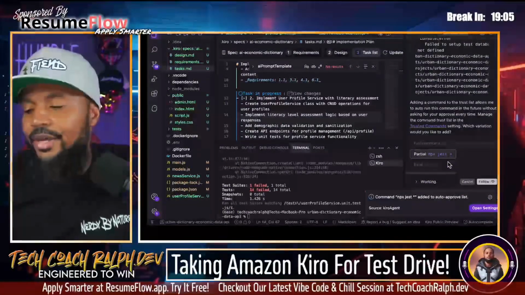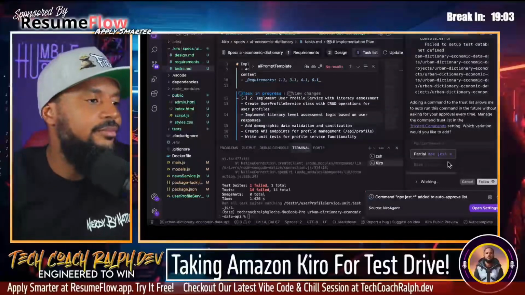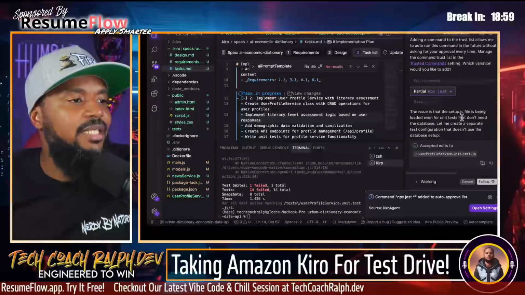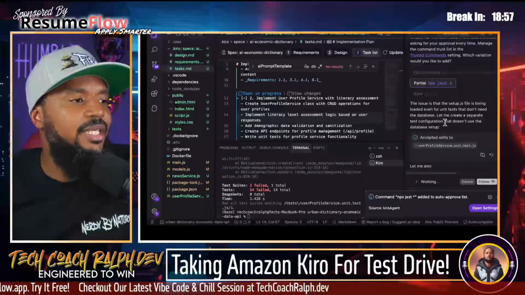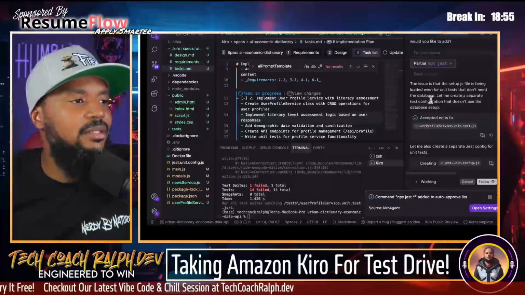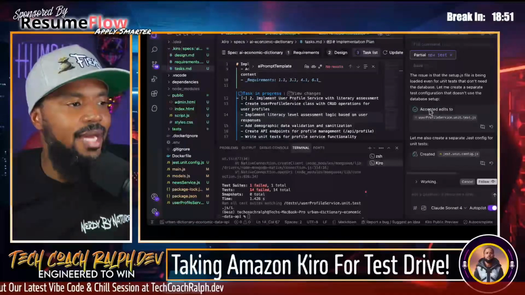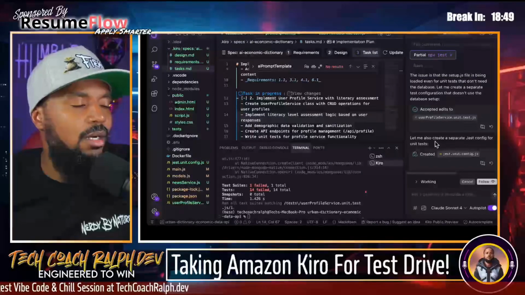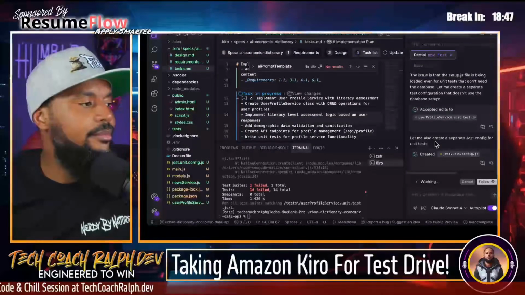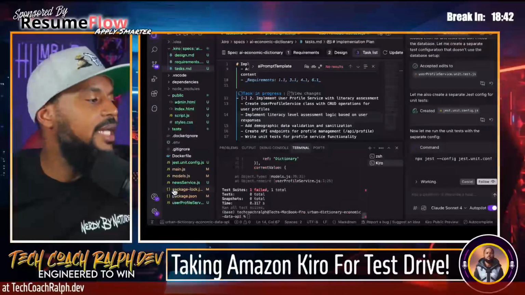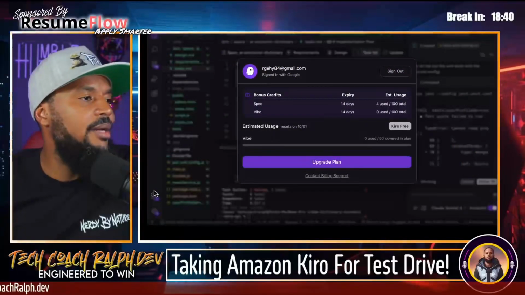And they all failed. The issue is that the setup.js file is being loaded even for unit tests that don't need a database. Let me create a separate test configuration that doesn't use database setup. All right, let's do that. Let's see. Why doesn't it mock the database though? Right? It should mock the database, in my opinion.